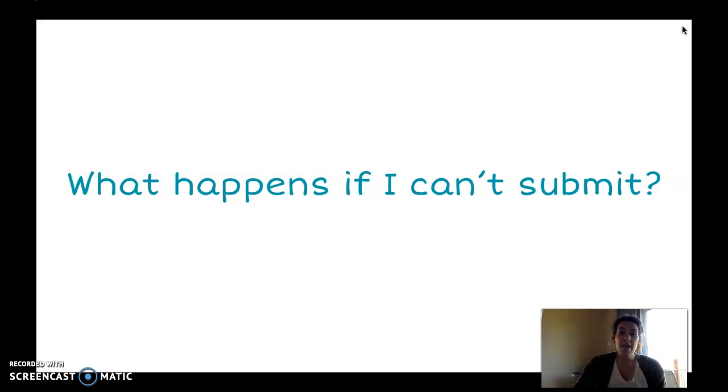If for some reason you can't submit, you will see a screen that pops up and says that they did not receive a submission from you yet, and give you an email address, and you can then copy your Google Doc into an email, compose an email to them using that unique email address they'll give you, or upload your pictures and send it off that way.